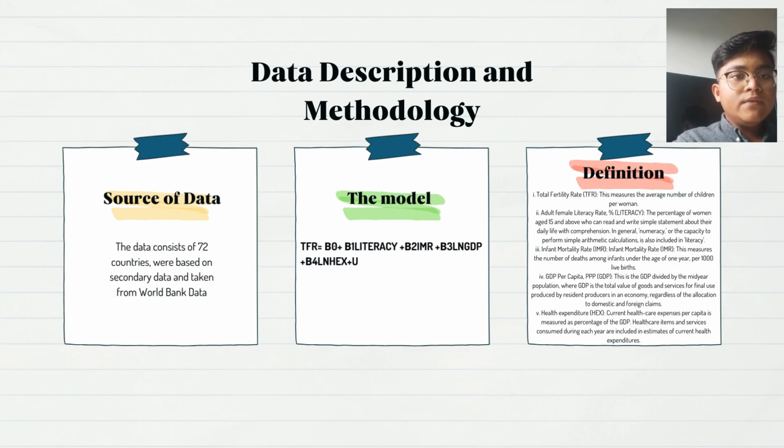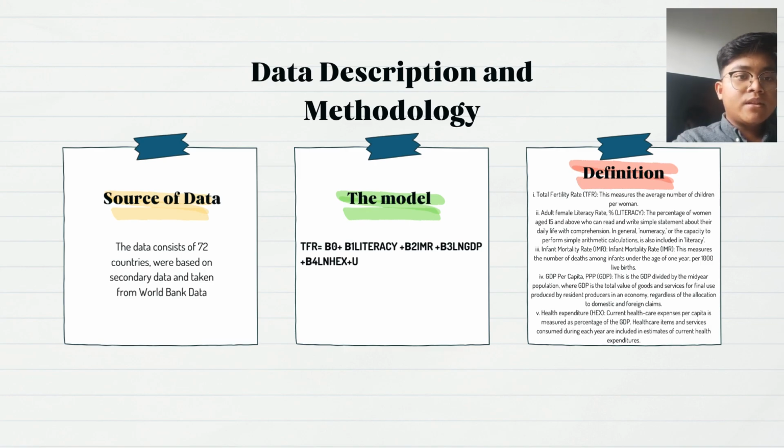The following are the definitions for each variable stated above. So the first one is total fertility rate, which is TFR. This measures the average number of children per woman. Adult female literacy rate, which is literacy, is the percentage of women aged 15 and above who can read and write simple statements about their daily life with comprehension. In general, numeracy, or the capacity to perform simple arithmetic calculation, is also included in literacy.